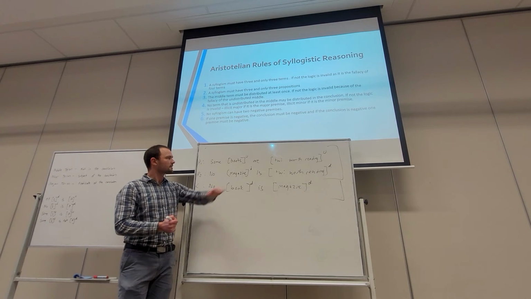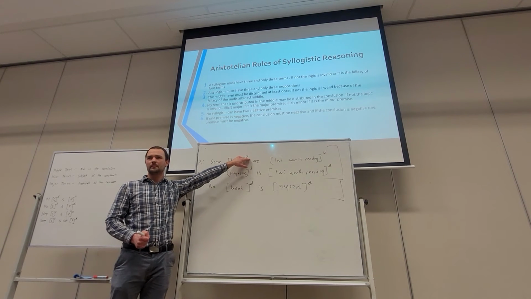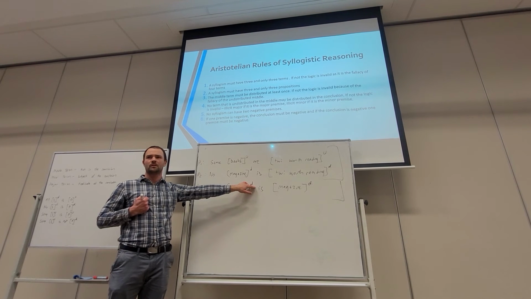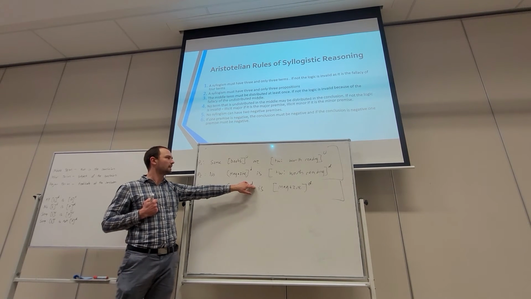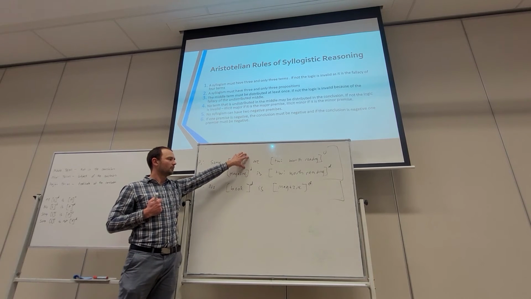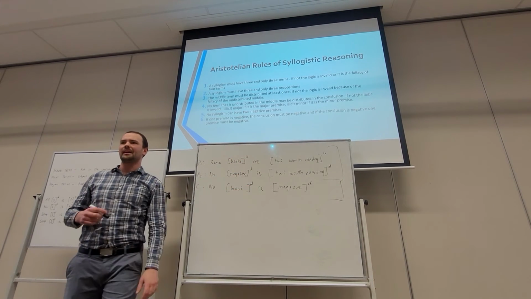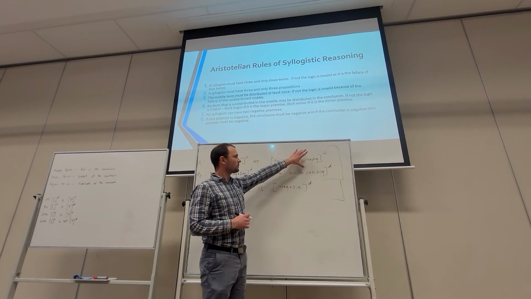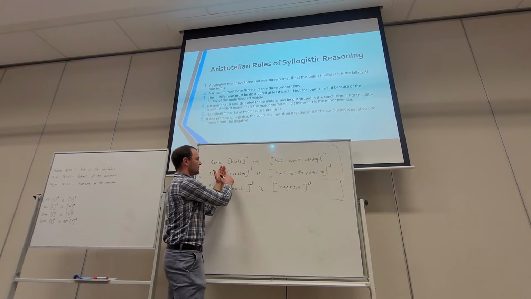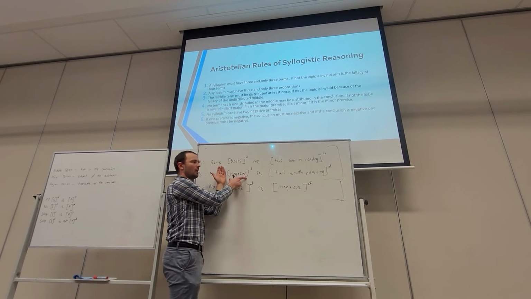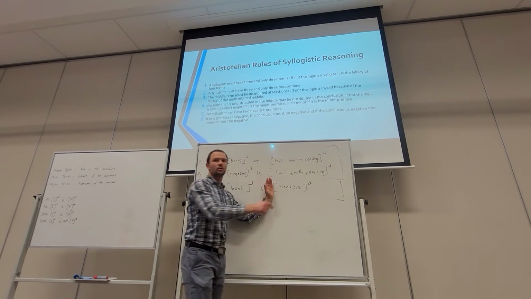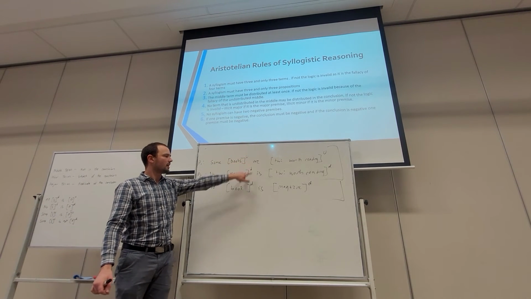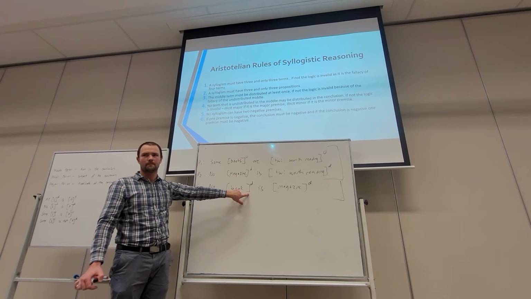We have books undistributed in the middle, but distributed in the conclusion. So that's our error. It can't be undistributed in the middle and then distributed in the conclusion. It's violated this rule. But the magazine is okay because it is distributed in the middle and distributed in the conclusion. So that term's fine, but it's this one, undistributed and then distributed.